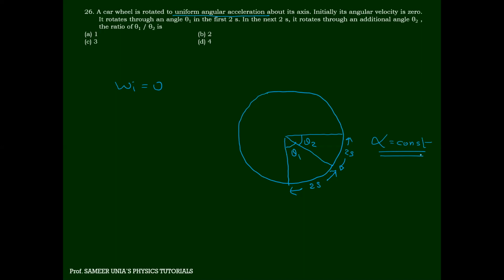Now, how much is omega initial? At this point, omega initial is 0. Okay, look over here. Now carefully listen to me. I'm applying theta equals omega 1 t plus half alpha t square. So for theta 1, omega 1 is 0, half alpha is constant, into t square, t is 2 square. So this will cancel, and theta 1 is 2 alpha.